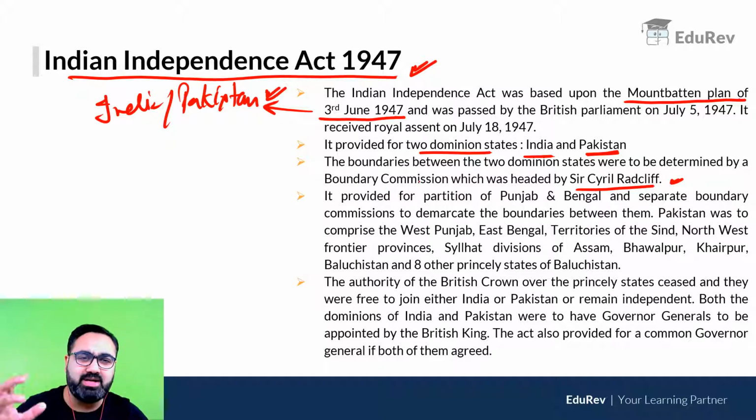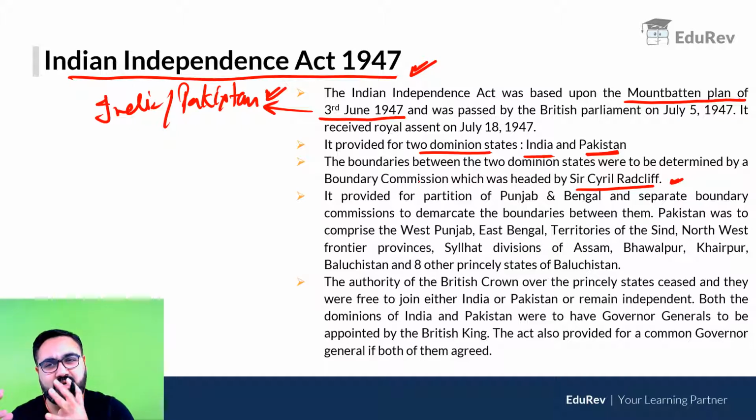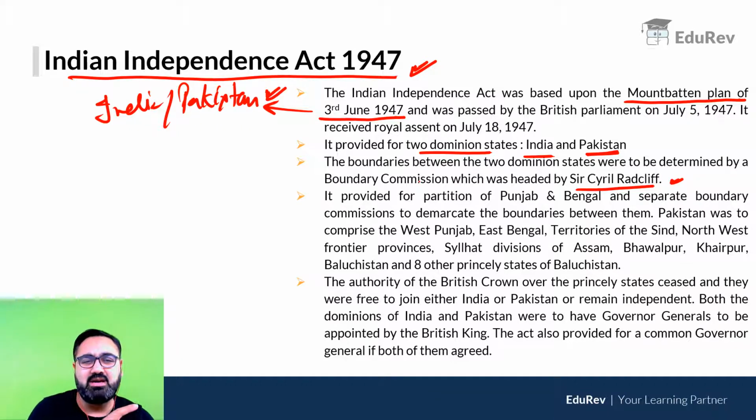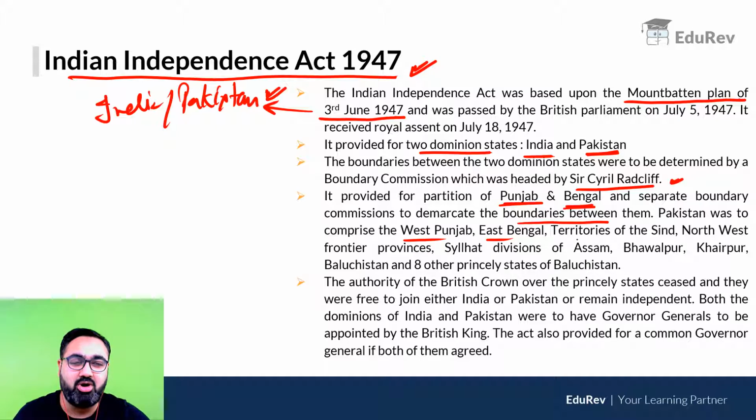Partitions happened in two places. As you would know, there were two Pakistans that were created: West Pakistan, which you call Pakistan today, and East Pakistan, which you call Bangladesh. Punjab was partitioned and Bengal was partitioned. Boundaries were demarcated. Pakistan now comprised the west part of Punjab, east part of Bengal, territories of Sindh, Northwest Frontier Provinces, Sylhet division of Assam, Bahawalpur, Khairpur, Baluchistan, and 8 other princely states of Baluchistan.